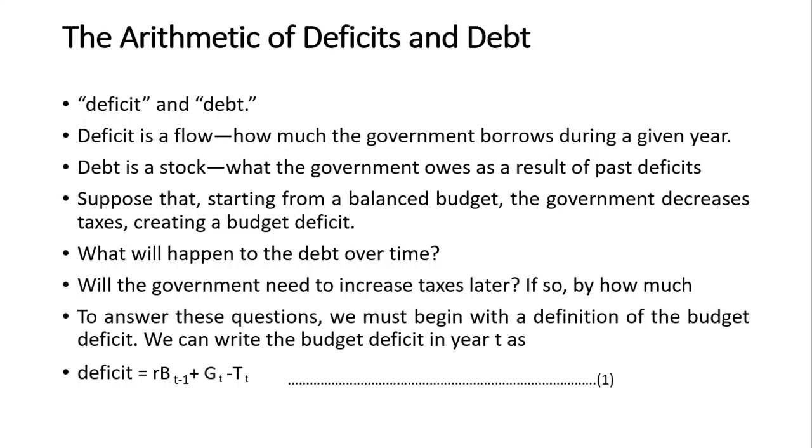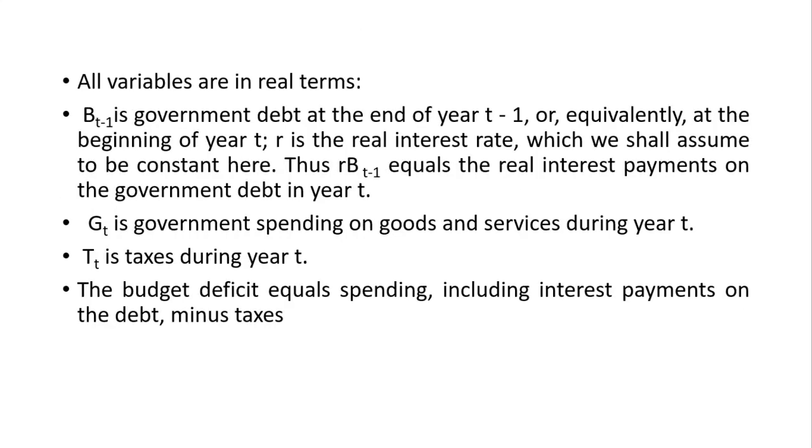needs to borrow for that, plus what? G(T) minus T(T). That is, in the current year, government expenditure minus taxes. If the government expenditure is greater than taxes, that also adds to the deficit of the government, and all variables are in real terms. So B(T-1) is the government debt at the end of year T-1, or equivalently at the beginning of year T. r is the real interest rate, which we shall assume to be constant here. Thus rB(T-1) equals the real interest rate payments on the government debt in year T.